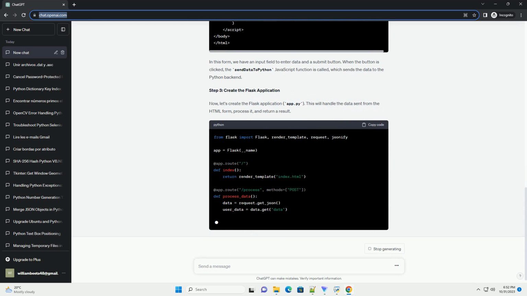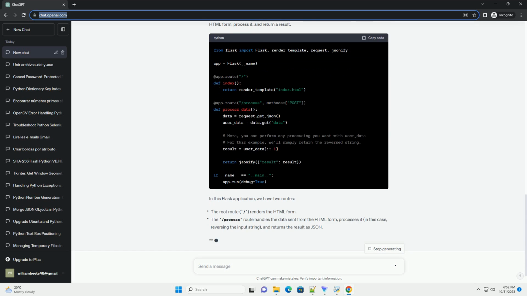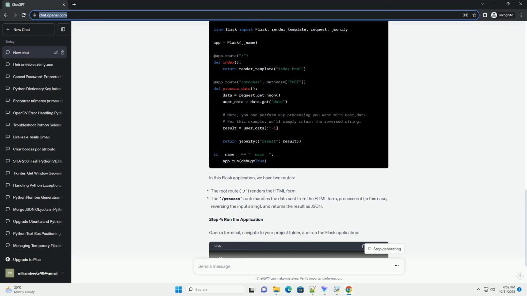Prerequisites. Step 1. Setting up the project. Create a project folder and organize it as follows.